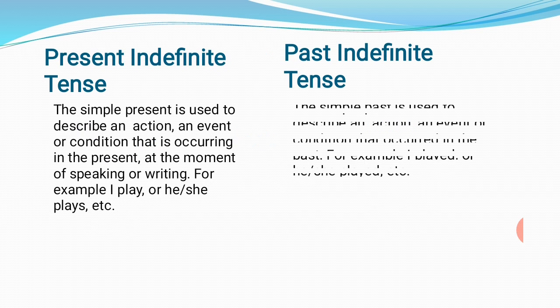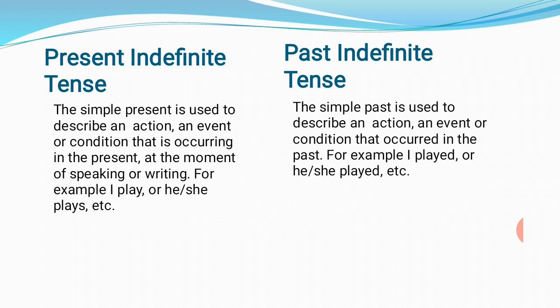And past indefinite tense is used to describe an action, an event, or condition that occurred in the past. So present tense is talking about those events that are occurring in the present, and past about those events that occurred in the past. Examples of past indefinite tense are I played, or he or she played. You can see the difference. I play, the first form of verb, and played is the second form of verb that is used in past indefinite tense.